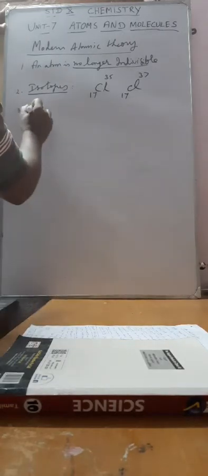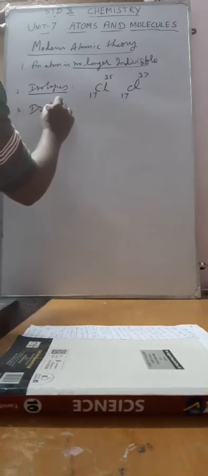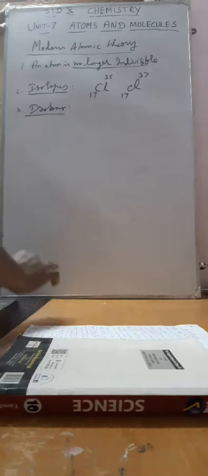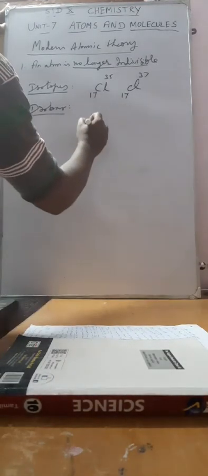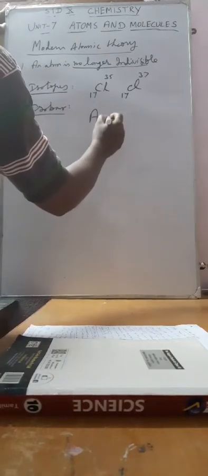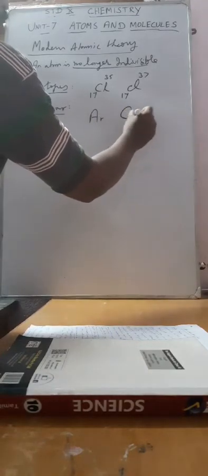The next one, isobar. Isobar is the third point. This is also nothing but atoms of different elements. For example, take argon and calcium.